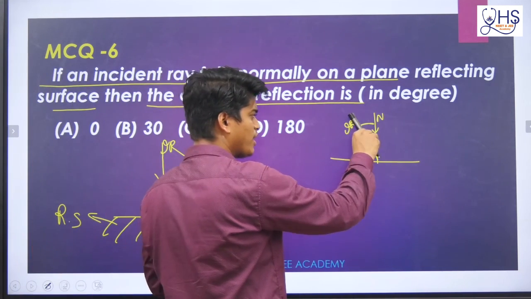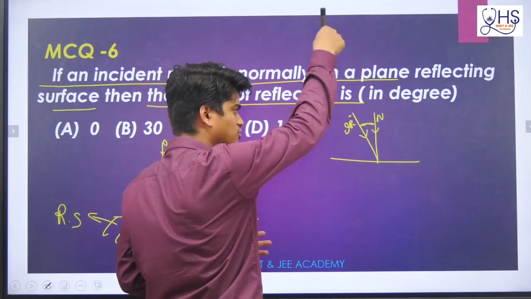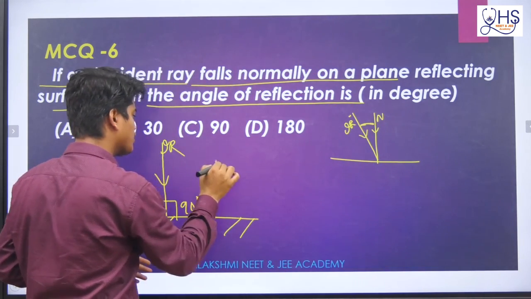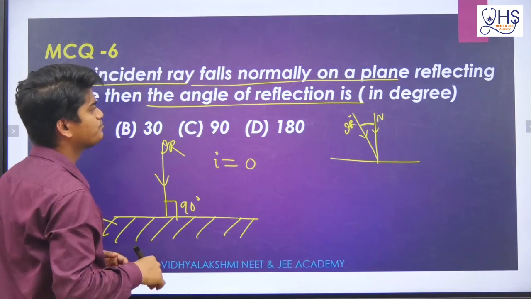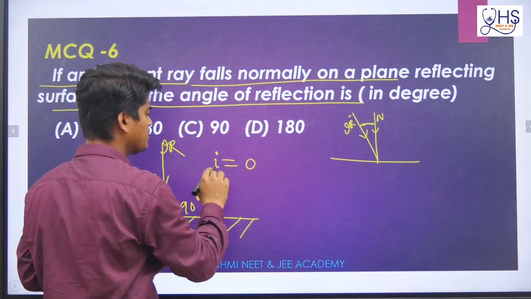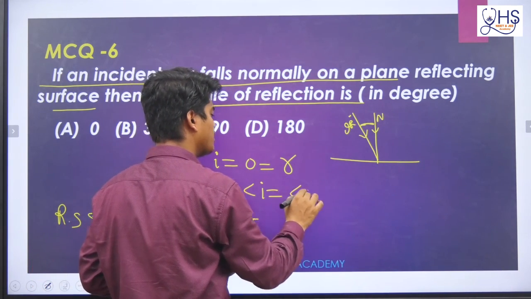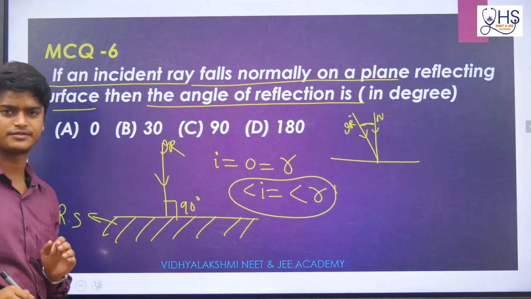That means if I consider this one, this angle will be nothing. No angle there. It is coming like this. Always remember, the incidence angle is how much? 0. So here also they asked the angle of reflection. If the angle of incidence is 0, you know the angle of reflection will be 0 due to the laws of reflection.